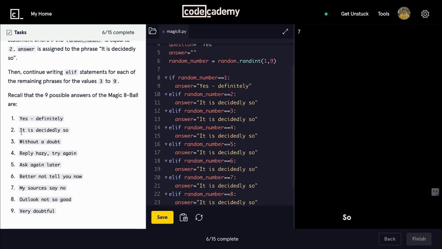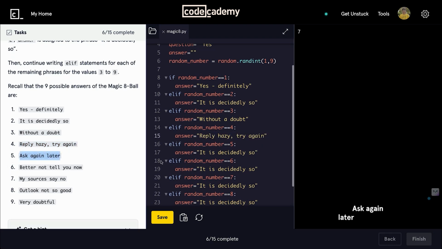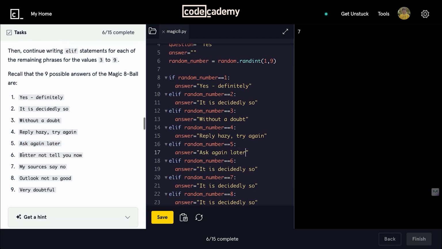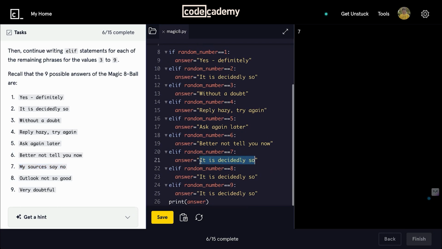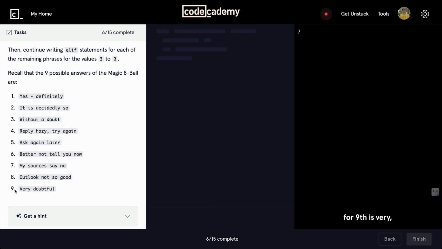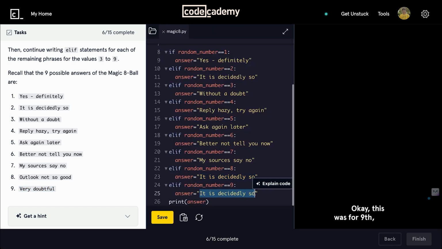So for 3 it is without a doubt. Yep, without doubt. Really hazy, try again. Ask again later for the 5th. Okay, and better not tell you now for the 6th. For the 7th is my sources say so. The 8th, and for the 9th is very doubtful. Okay, this was for the 9th, I guess.